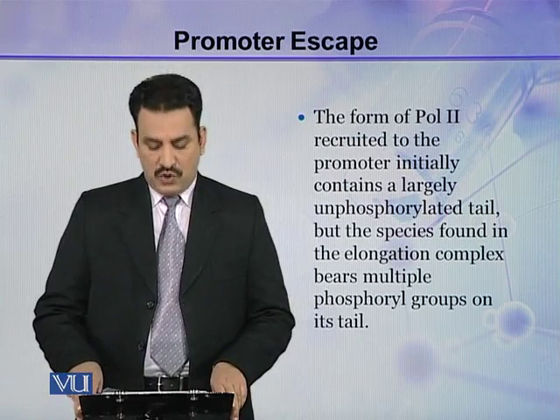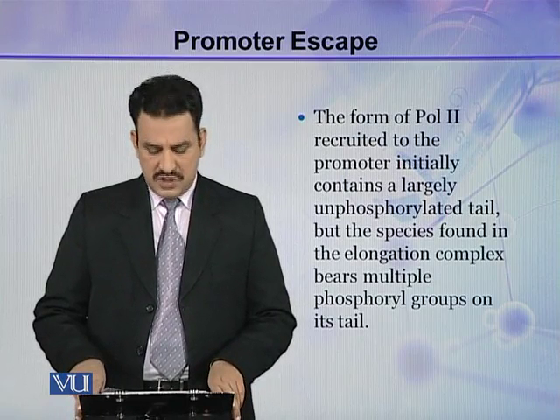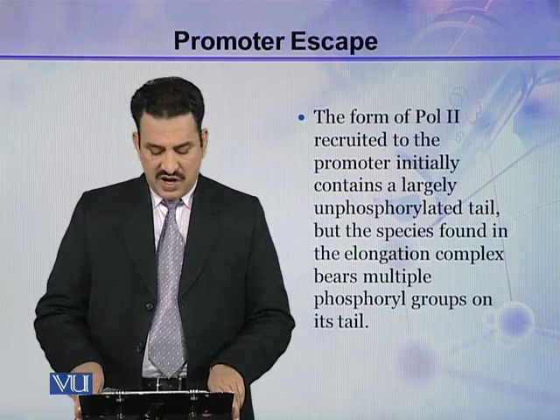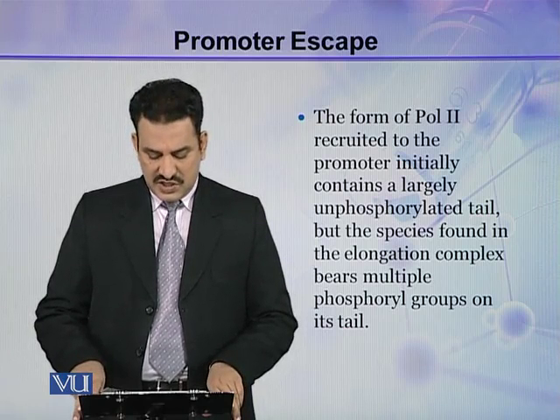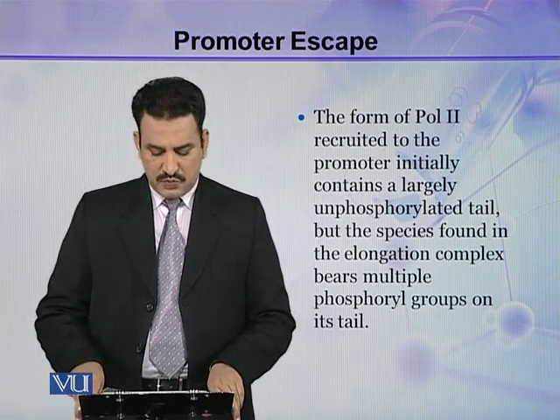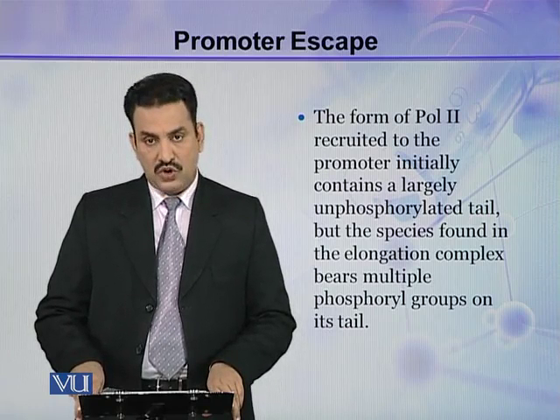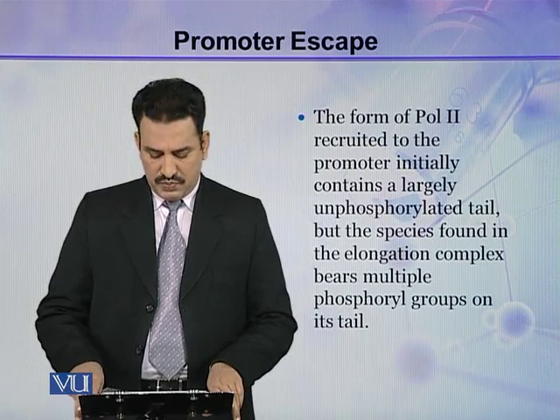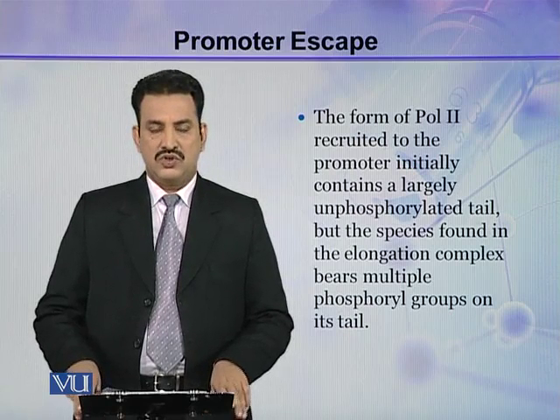The form of Pol II recruited to the promoter initially contains a largely unphosphorylated tail, but the species found in the elongation complex bears multiple phosphoryl groups on the tail.